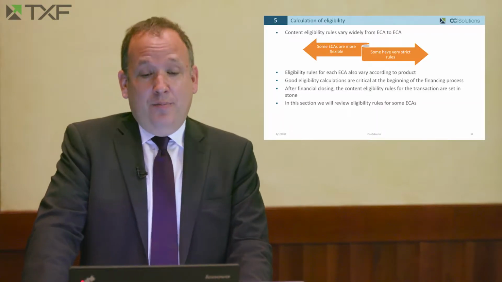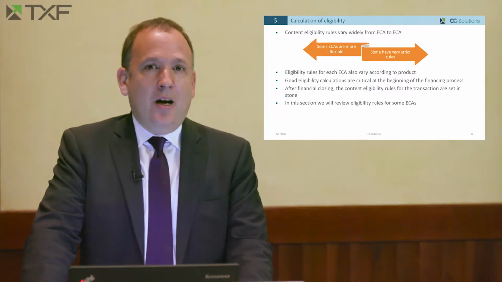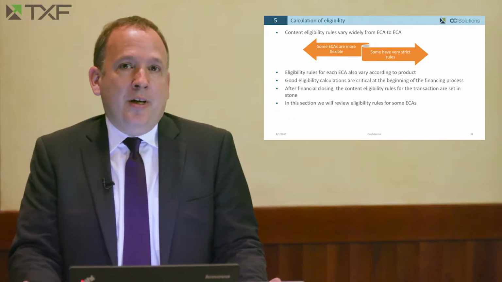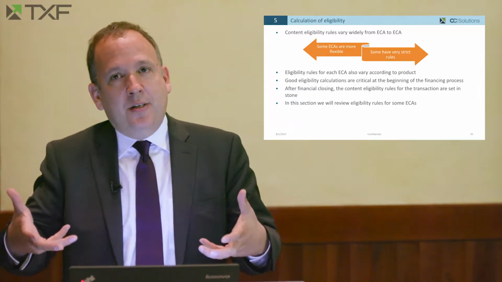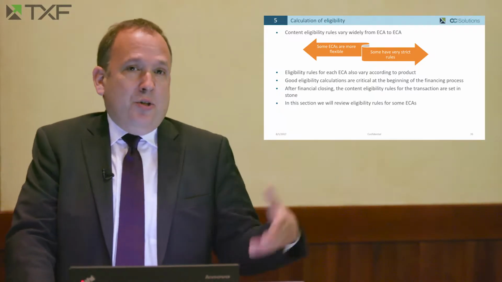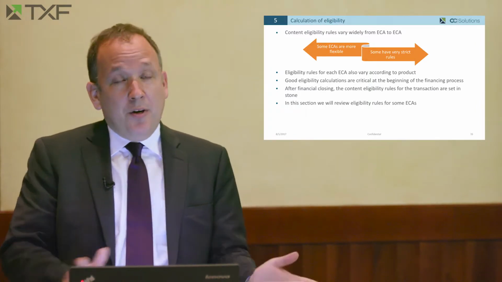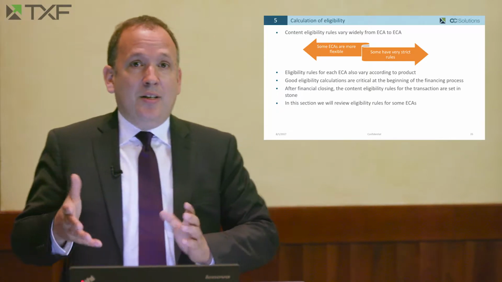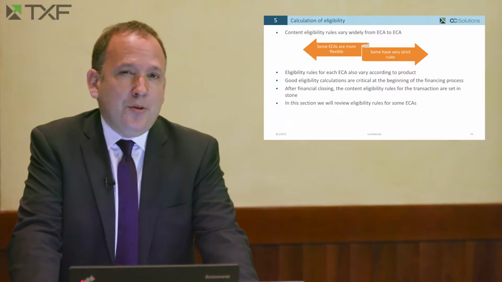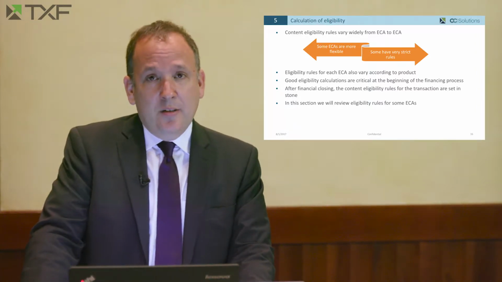Content eligibility rules vary widely from ECA to ECA. Some ECAs are actually quite generous and flexible in terms of content eligibility and allow a great amount of financing in relation to the amount of exports from that country. Those countries can be Italy, for example, and Canada and Finland. Some other countries, however, can be very strict as to the amount of financing that is tied to the amount of exports. Countries like that are the US and South Africa, for example.